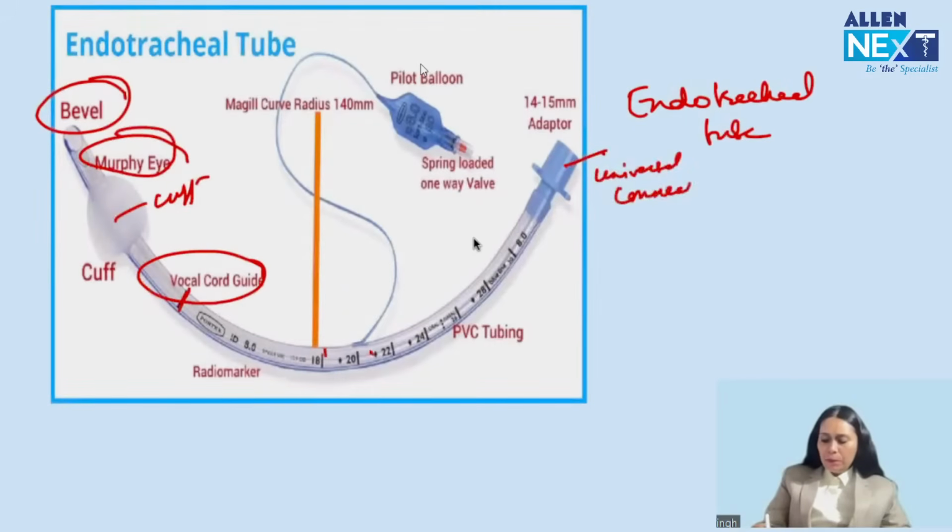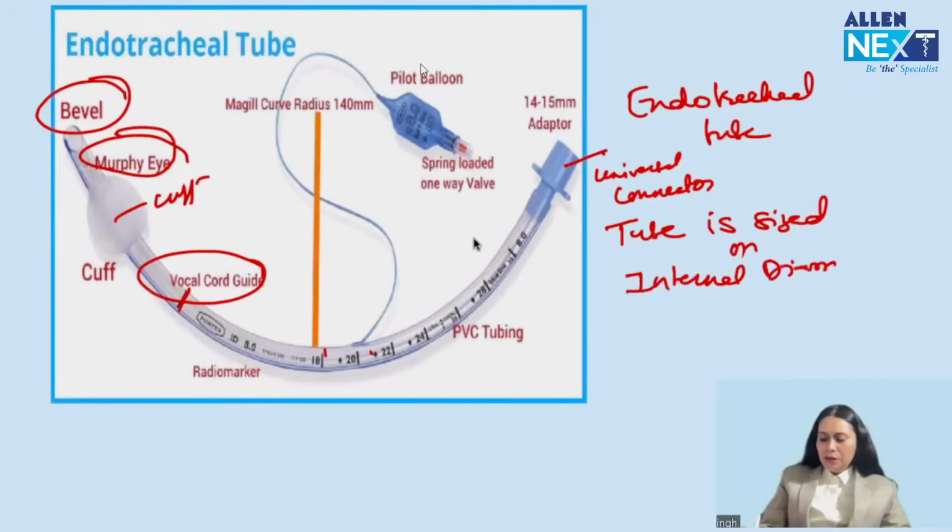What question I expect? That how is the sizing of the tube done? Well, because I'm seeing a lot of questions being asked on the sizing. How is the sizing done? The tube is sized on internal diameter, right? So we have different sizes of tube based on its internal diameter.